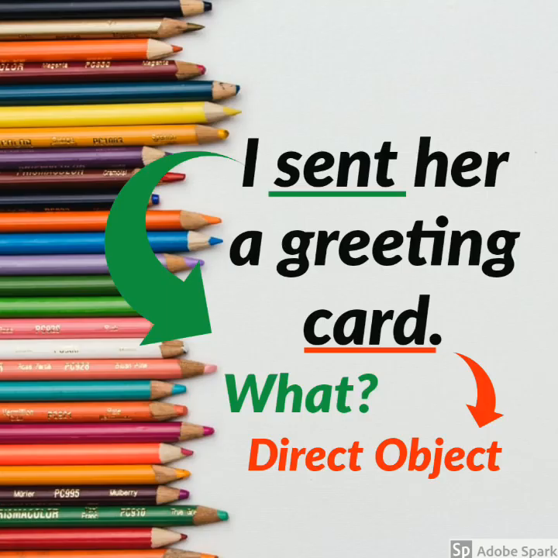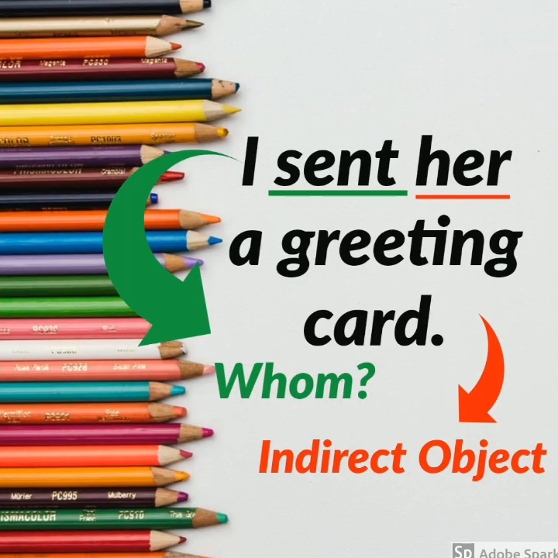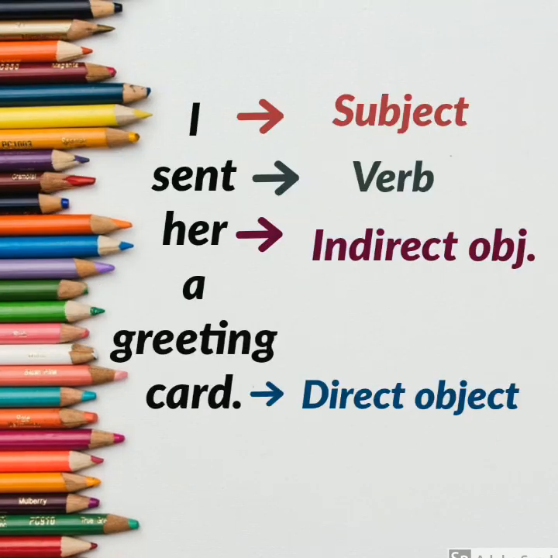A greeting card. So the answer for the question what here is a greeting card. So that becomes the direct object. Now, whom did I send? Her. So her becomes the indirect object. Are you all clear with the direct and indirect object, children?